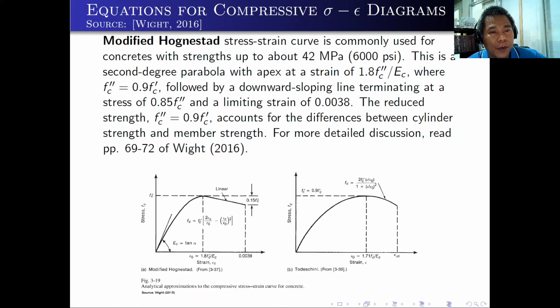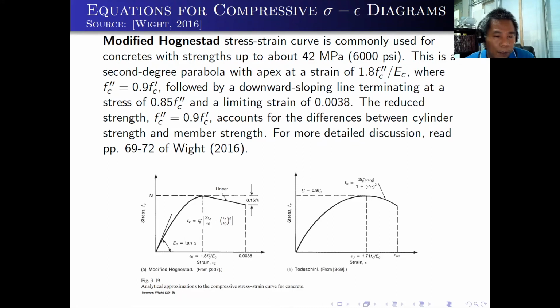Also, there is an equation for the compressive stress and strain diagram. We have what we call the modified Hognestad, the first diagram, and the other one done by Todeschini. As you can see, this is not actually the actual stress and strain diagram of the concrete. Hognestad and Todeschini wanted to simplify the last portion of the curve because it's quite difficult to determine the values of this.